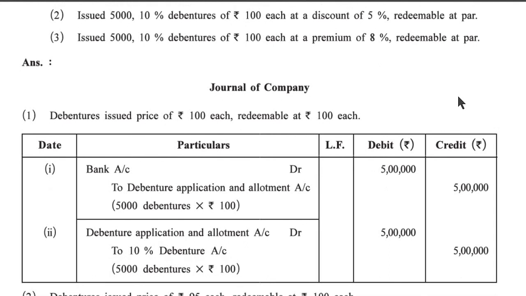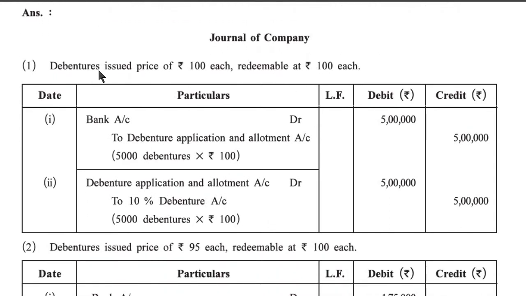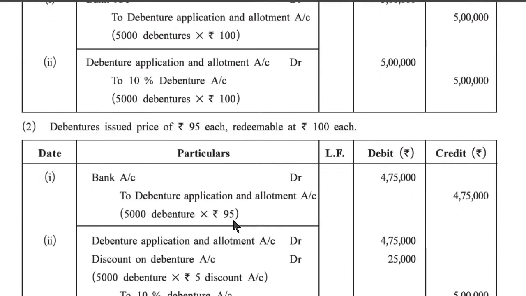Answer part, journal of company. Debenture issued at price of rupees 100 each, redeemable at rupees 100 each. Bank account debit 5 lakh to debenture application and allotment account 5 lakh, 5,000 debentures at rupees 100. Debenture application and allotment account debit 5 lakh to 10% debenture account 5 lakh, 5,000 debentures at rupees 100.